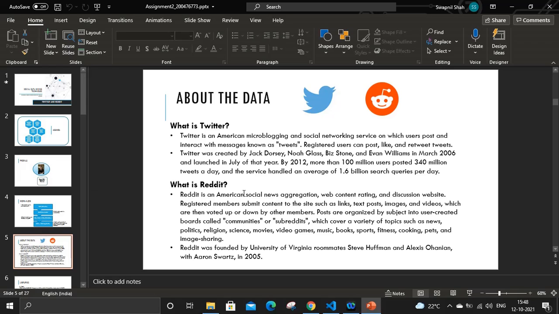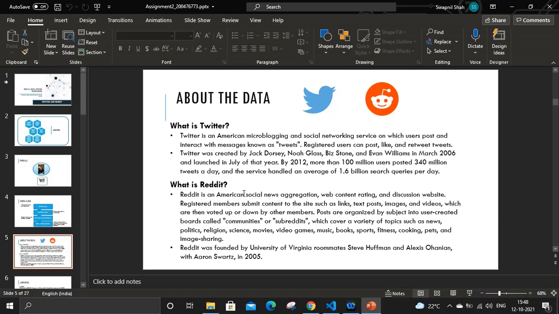Talking about the second platform, that is Reddit. Reddit is an American social news aggregation, web content rating and discussion website, where there are plenty of communities where you can post videos, images and more. For example, you can post in communities on politics, religion, science or fiction, and also on travel and technology.